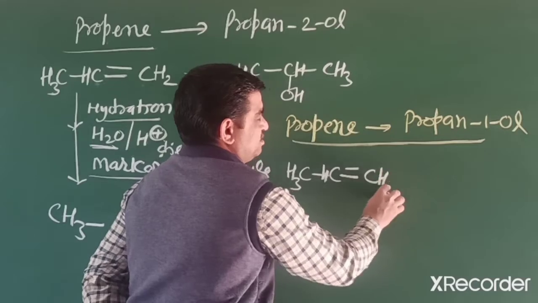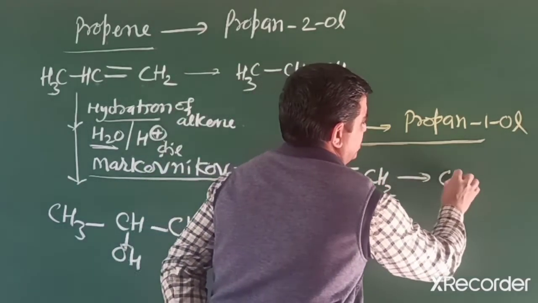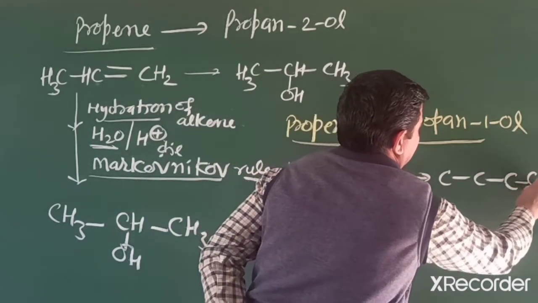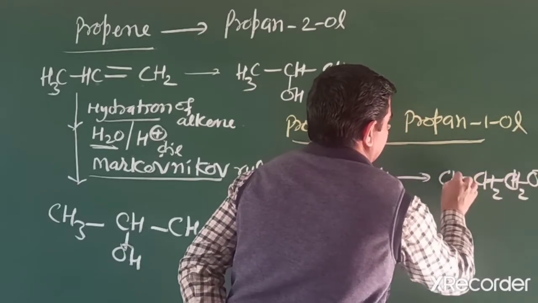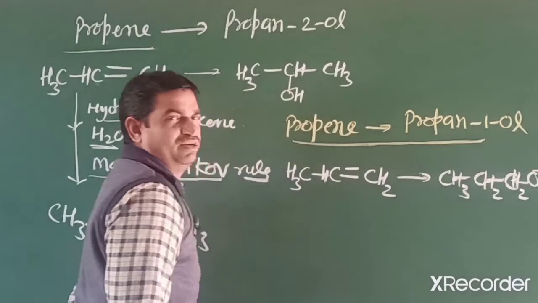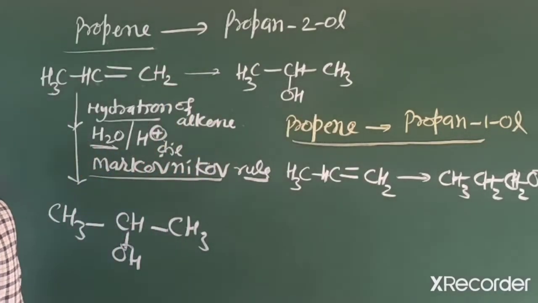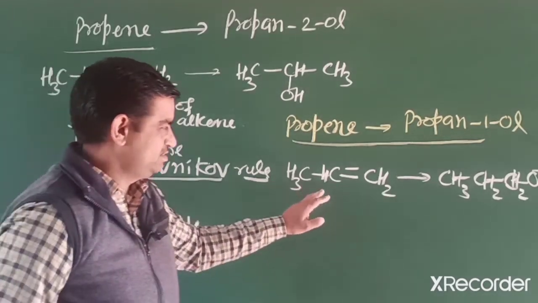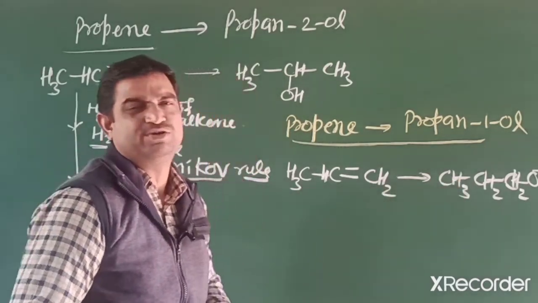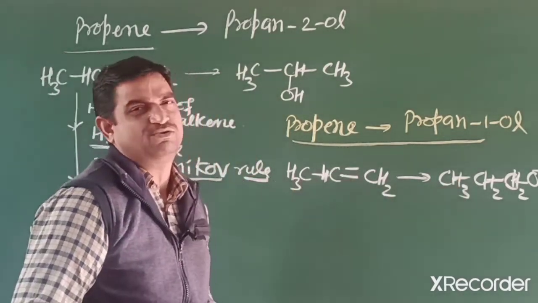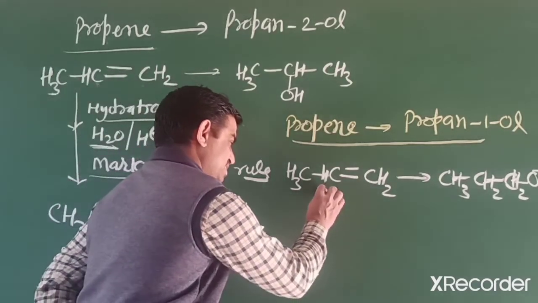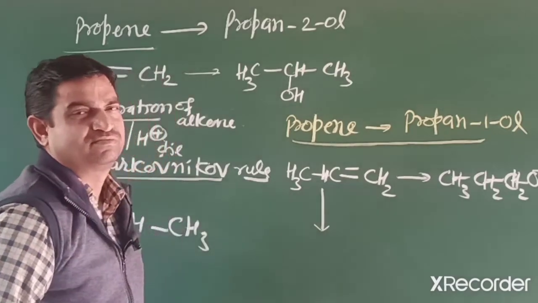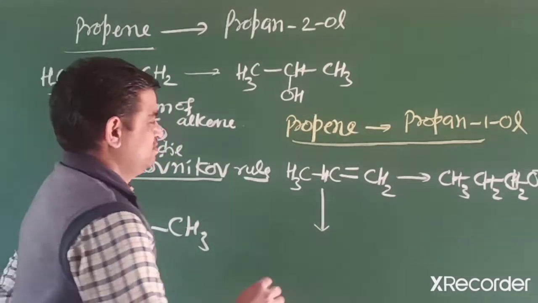So complete it, and we need propan-1-ol, means this type alcohol, primary alcohol, propan-1-ol. So now what is in this reaction? In this overall addition of water molecule according to anti-Markovnikov rule. So in this first we have to take hydroboration, then oxidation.